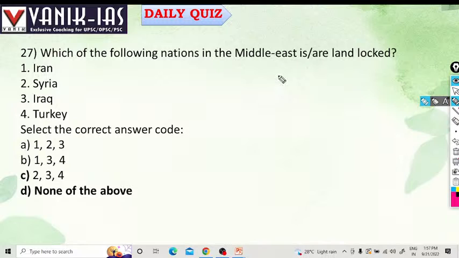Turkey is related to the Black Sea, and just above Turkey there is the Black Sea. Iraq, Syria, there is the Red Sea, the Mediterranean Sea. So they are not landlocked countries. None of the above.